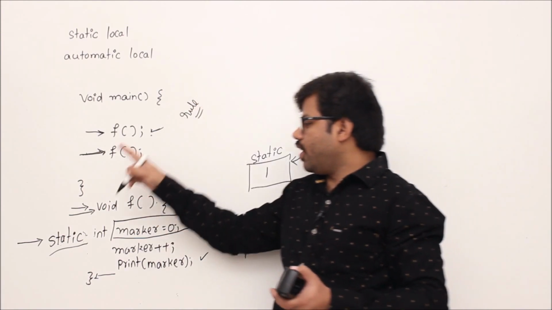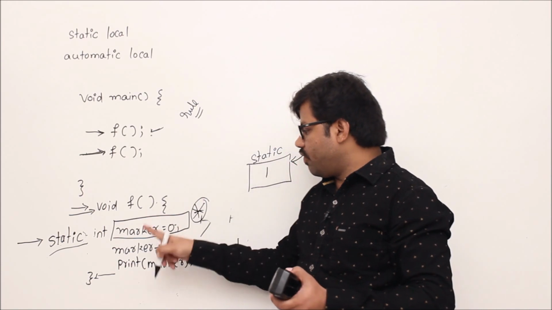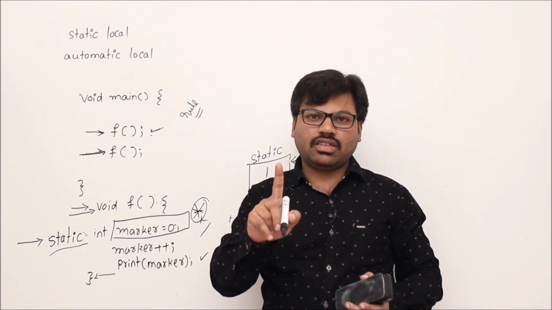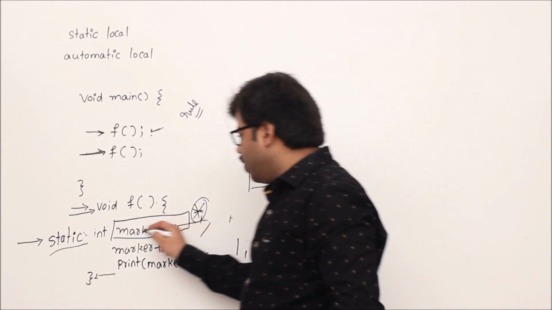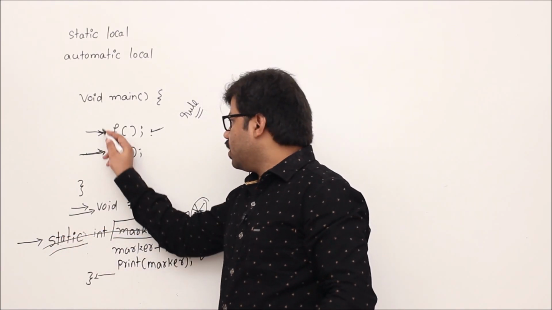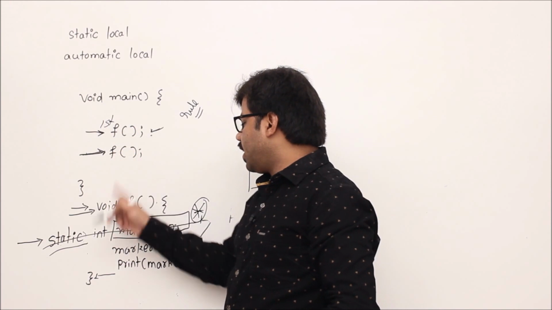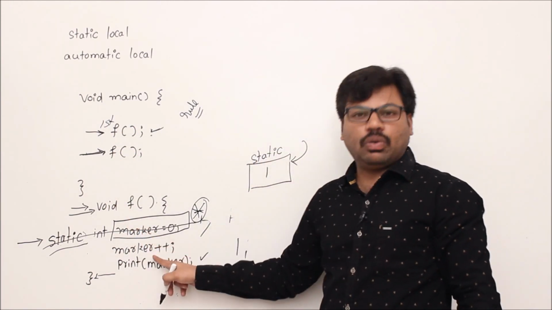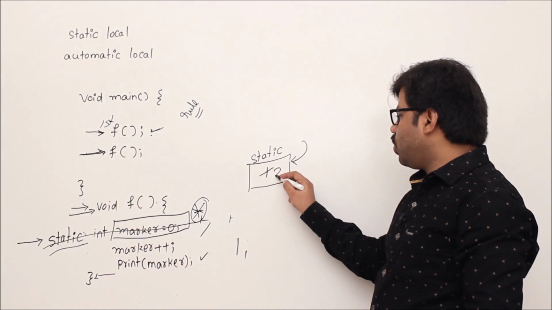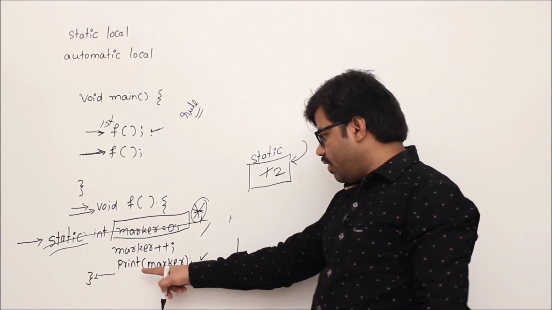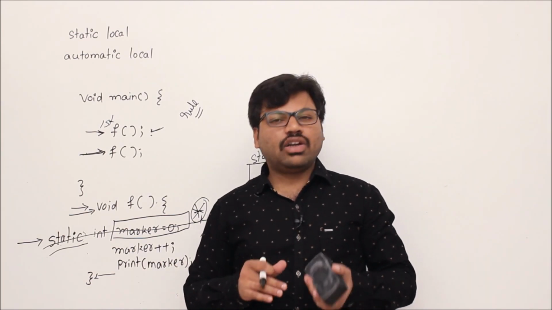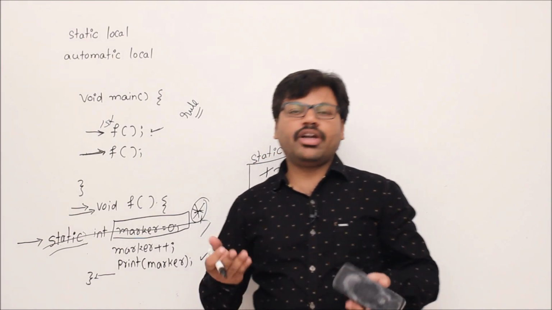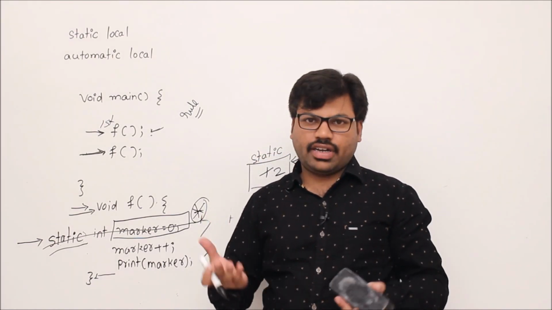Whenever a variable is static, that static variable is only initialized once. That's why the second time, this statement will be skipped. This is the first time, this is the second time. The second time it will not be executed, it will directly come to marker plus plus, then this will become 2, and whenever you print marker, 2 will be printed. In such a way, static local variables and automatic local variables behave differently.